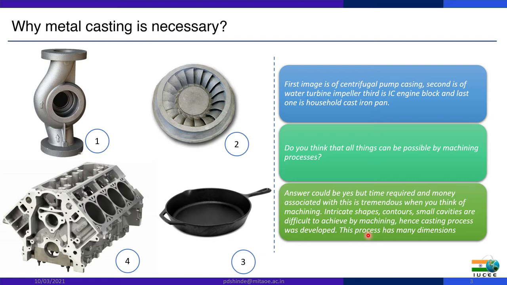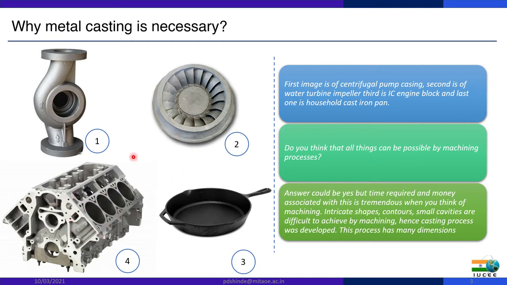While manufacturing all these products, machining seems very costly. In the engine block, the intricacy involved in manufacturing is very high. So we can say the machining process is not suitable for producing this type of component.